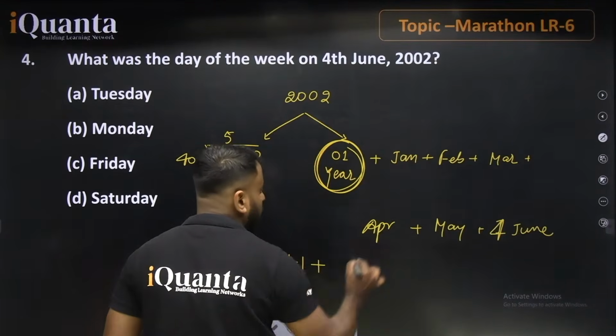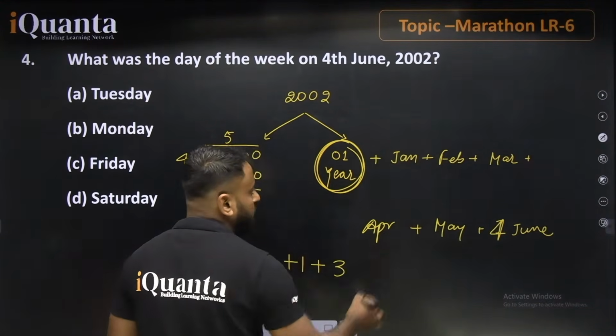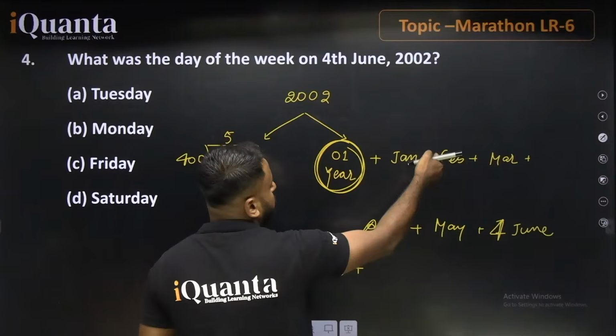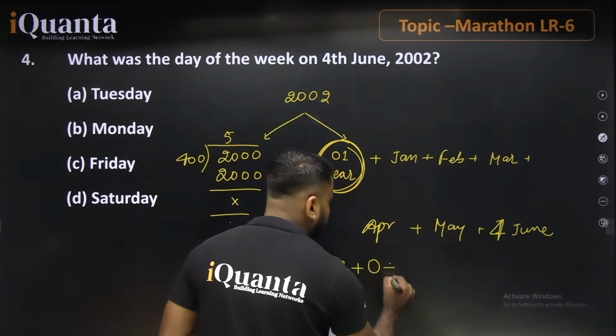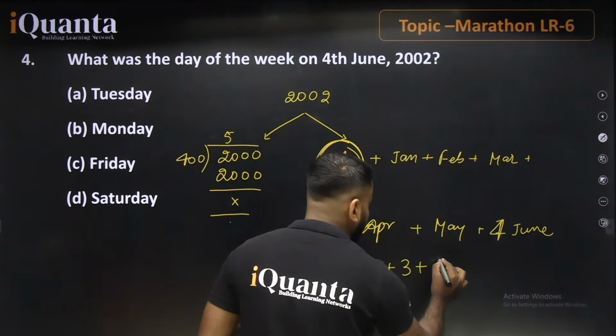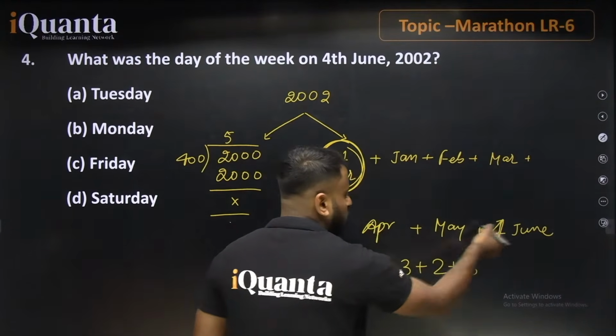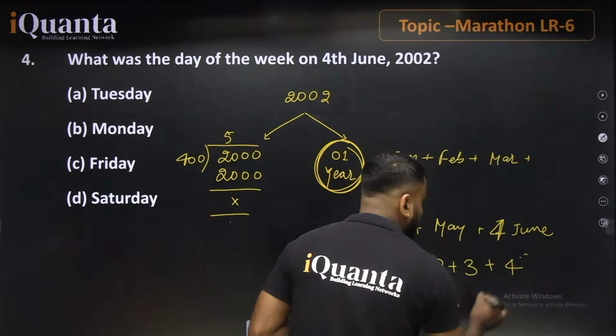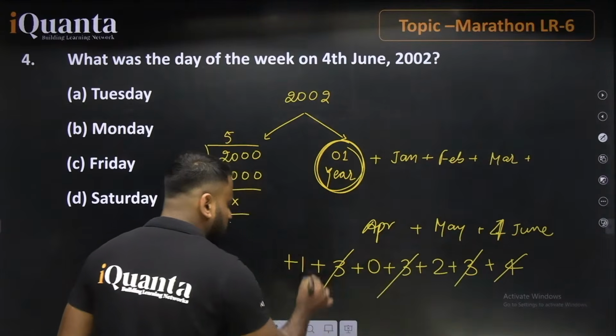Jan, yes, we know that this value will be 3 odd days. For Feb, 2002, which is a non-leap year, 0 odd days. For March, 3, April, 2, May 3, and June 4, it means 4 odd days. So 4 plus 3, 7, 3 plus 3, 6 plus 1, 7.